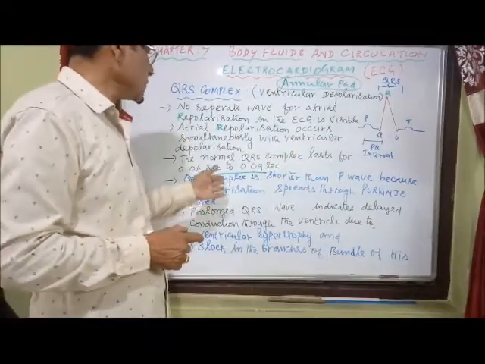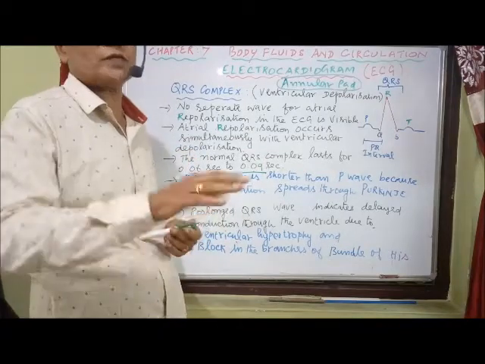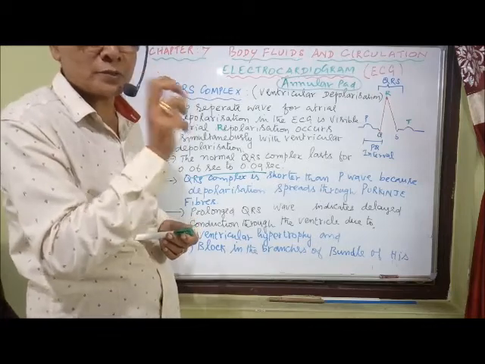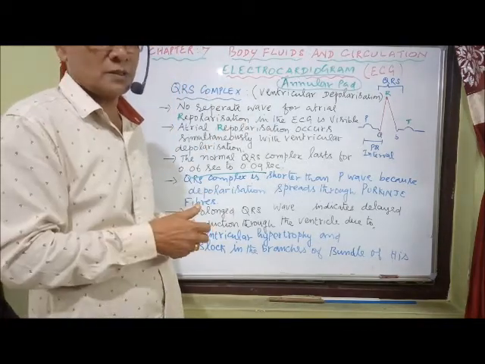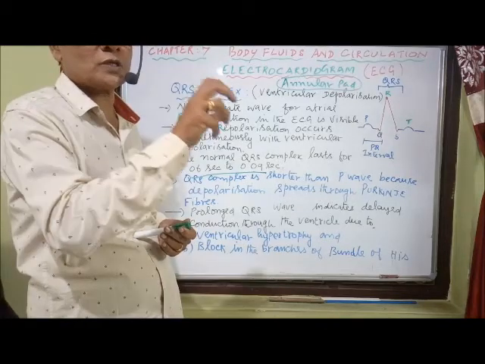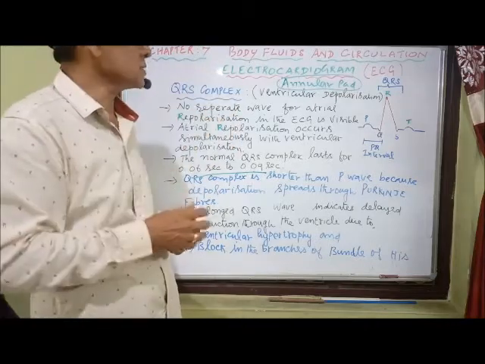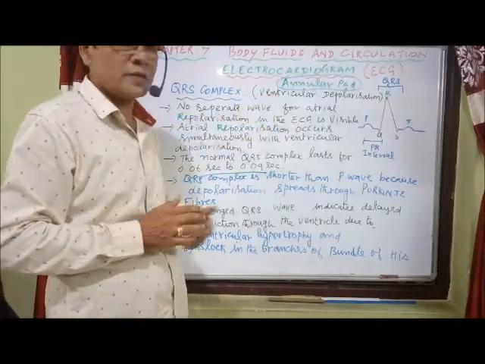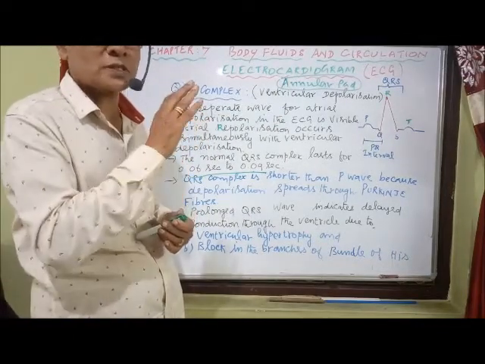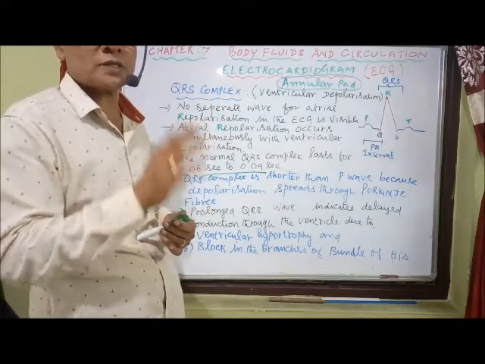The reason for that is depolarization spreads through the Purkinje fibers and not through the muscles of the ventricle. So there is a block between the atria and ventricles, preventing the spreading of impulses through the cardiac muscles. The impulses are carried only by the Purkinje fibers from the atrioventricular node and not directly from the atrial muscles to the ventricles. This is because of the presence of the annular pad, which separates the atria from the ventricles. No impulses cross this pad. No spreading of impulses from the atria to the ventricles directly.